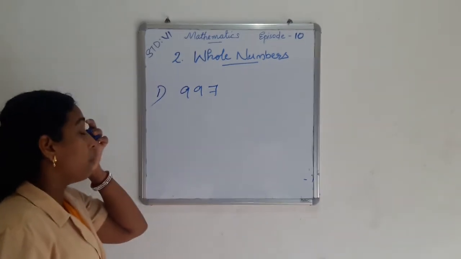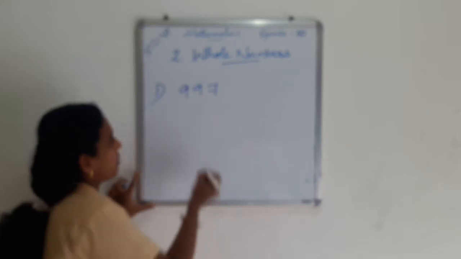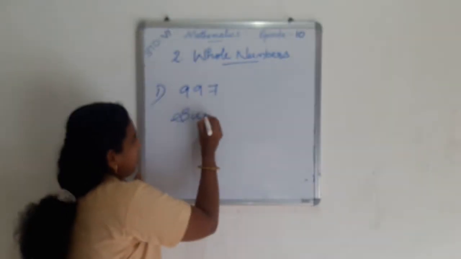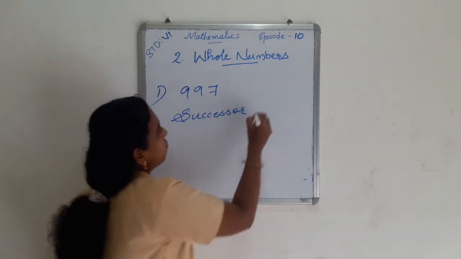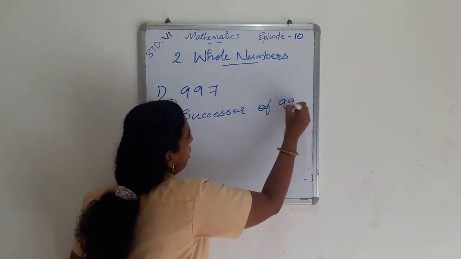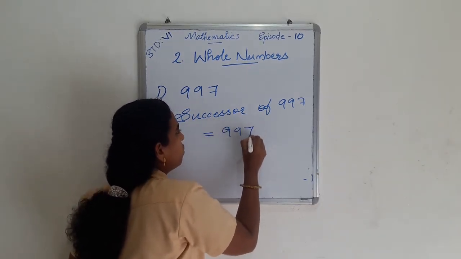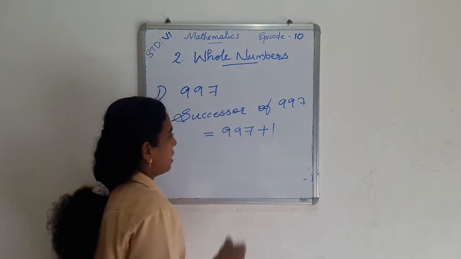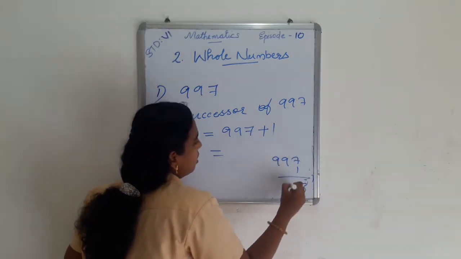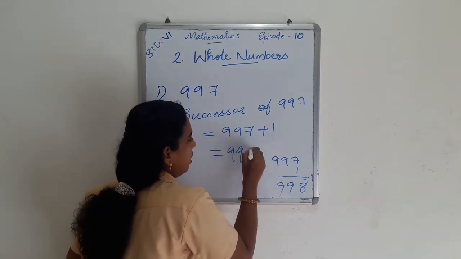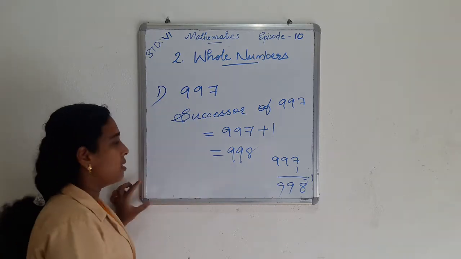Also find the predecessor and the successor of this number 997. First, the successor of 997. For finding the successor, we add 1 to 997. Then we get 997 plus 1, 998. So 998 is the successor of 997.